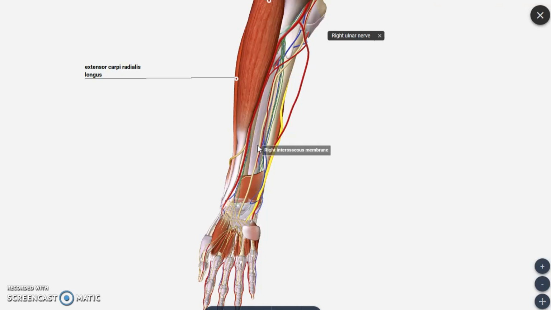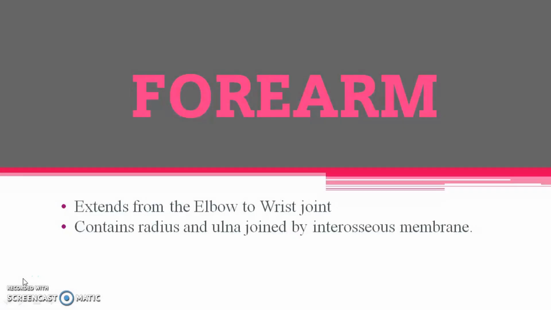And here you can make out the interosseous membrane, which is a connection between the ulna and the radius bone. This is the radius bone and this is the ulna. Between the radius and ulna we have the interosseous membrane, which is going to form the floor of the anterior compartment of forearm region. Now we will see a detailed description of the forearm anterior compartment.